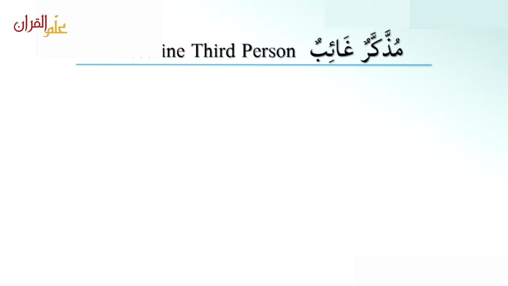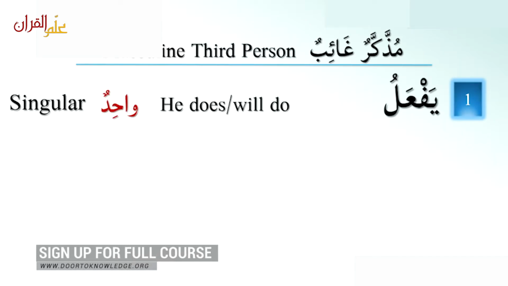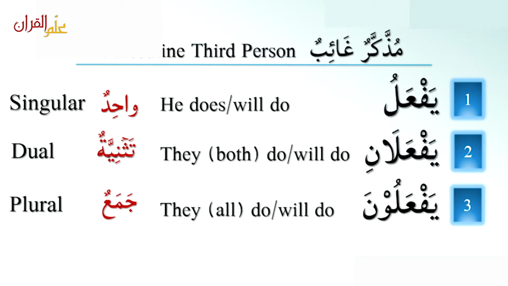So let's see the sighas. مذكر غائب, masculine third person. The person you are speaking about is male. يفعل, he does or he will do, is واحد, one person. يفعلان, they both do or they both will do, is تثنية, two persons. يفعلون, they all do or they all will do, is جمع, more than two persons.